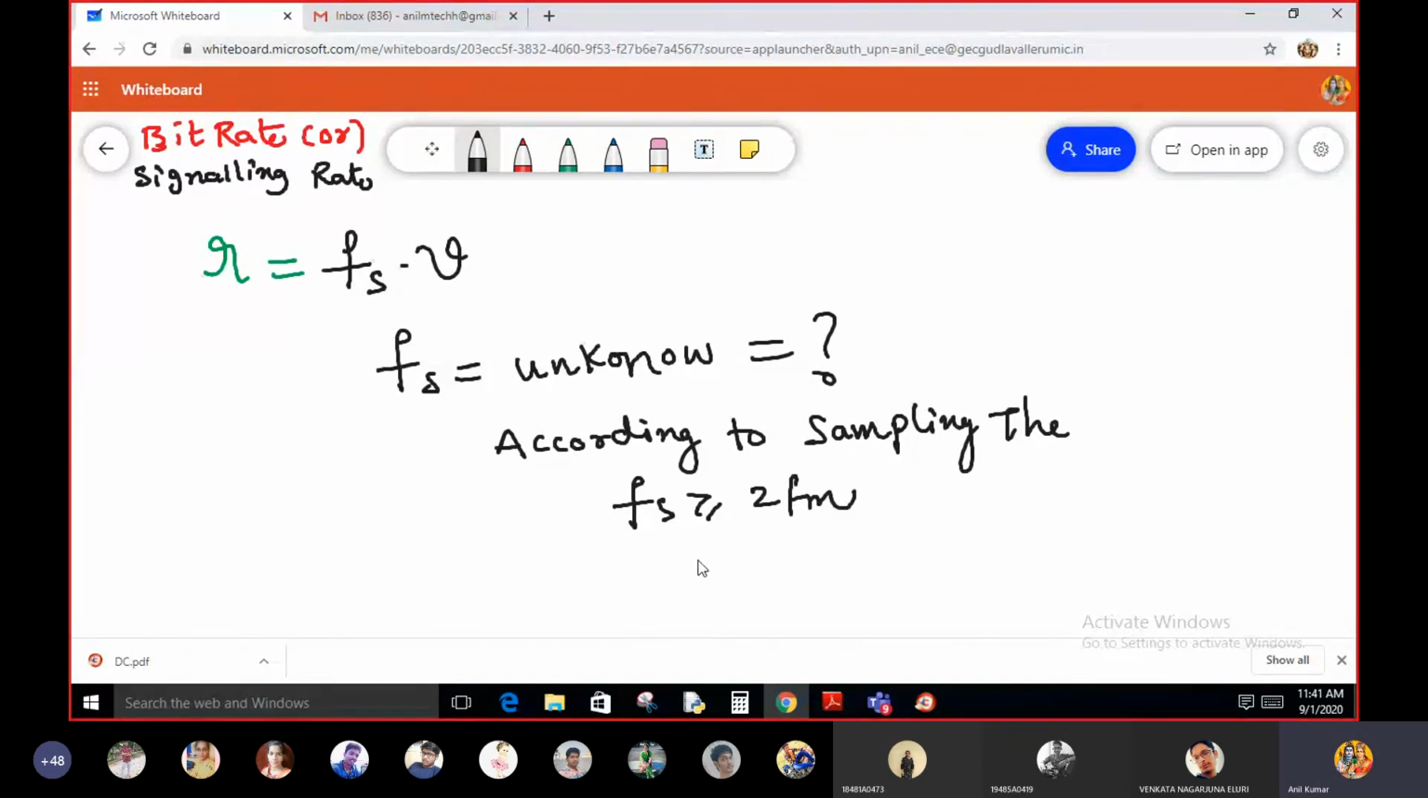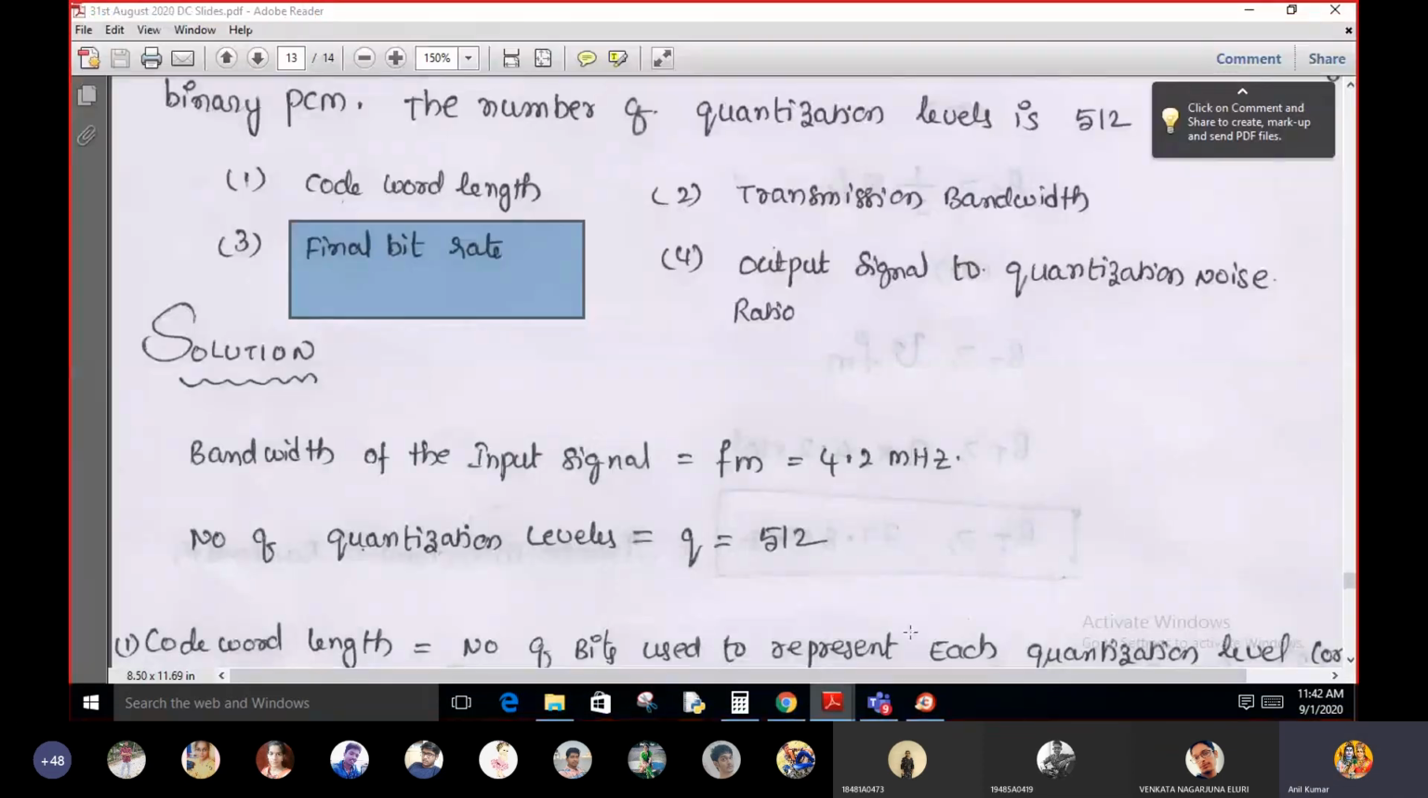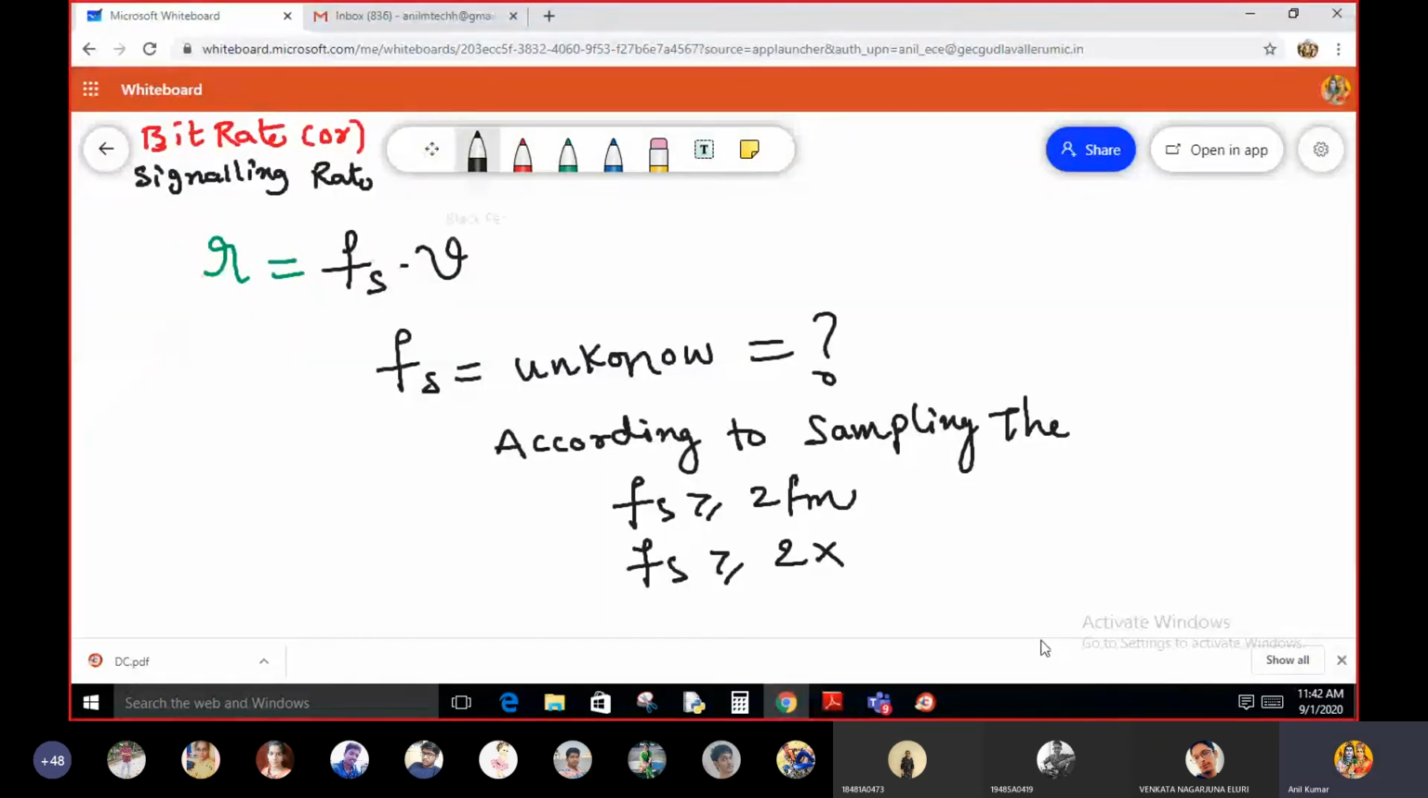The fm is already given in the problem. Fs must be greater than or equal to 2 into fm. What is the fm given? The bandwidth of the input is 4.2 megahertz. So Fs is greater than or equal to 2 into 4.2, which is 8.4 into 10 to the power 6.